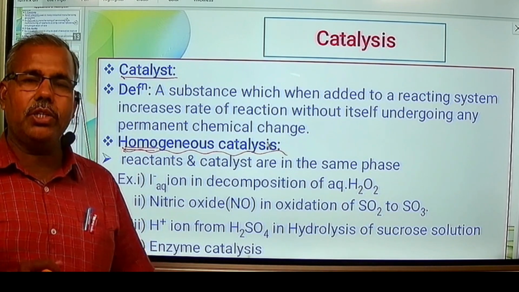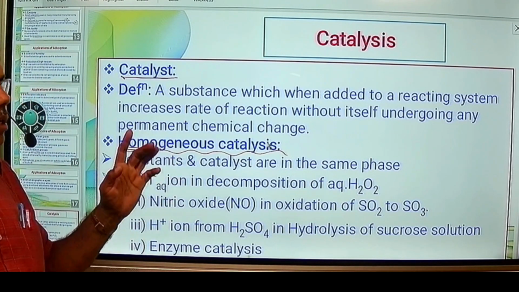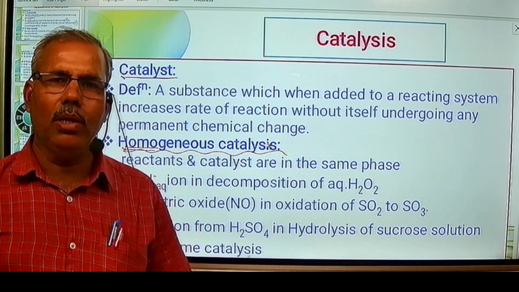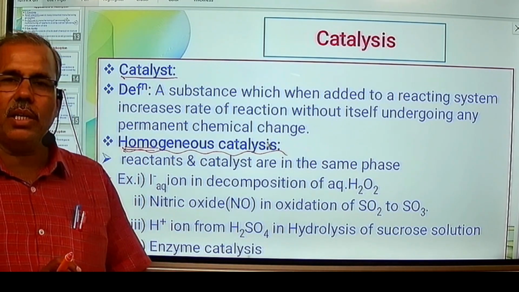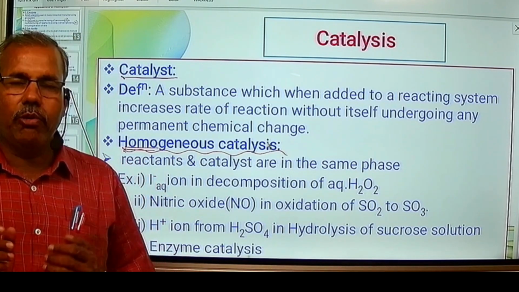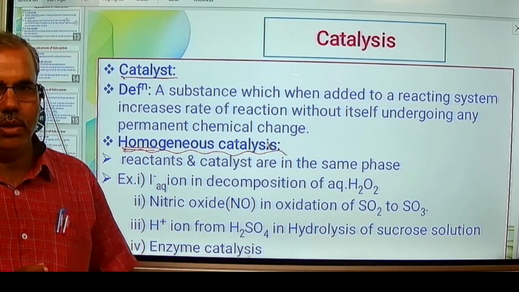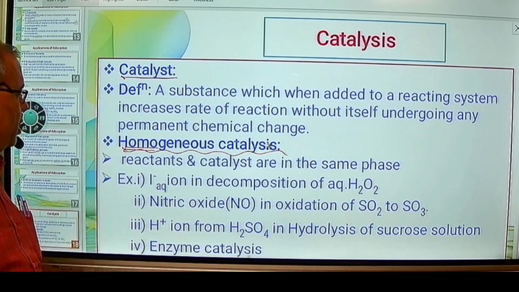So it is the reaction in which reactants and catalyst are present in the same phase. Same phase means same physical state. For example, all reactants and catalyst are present in the solid state, or all in the liquid phase, or all in the gaseous state. This will be the situation in homogeneous catalysis.